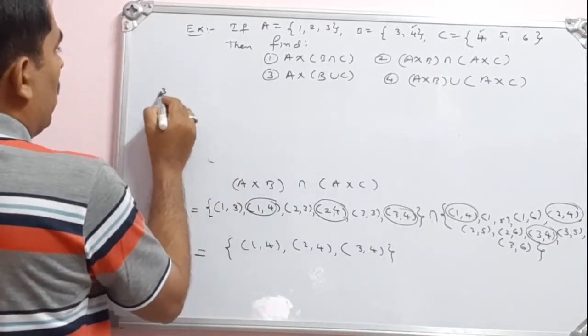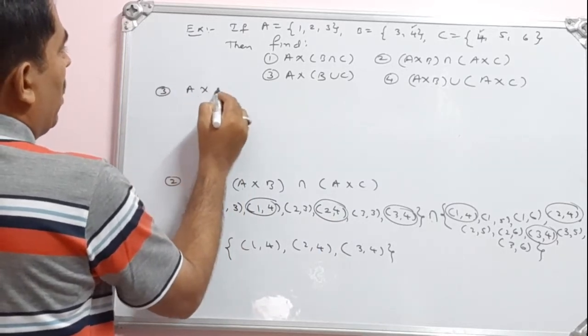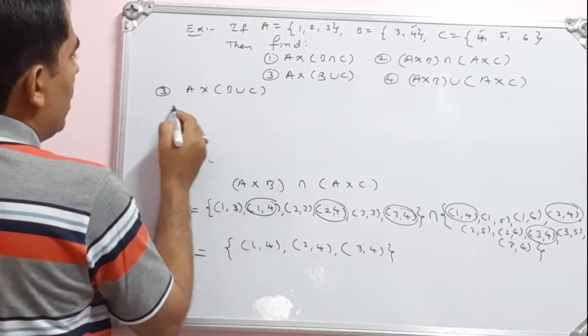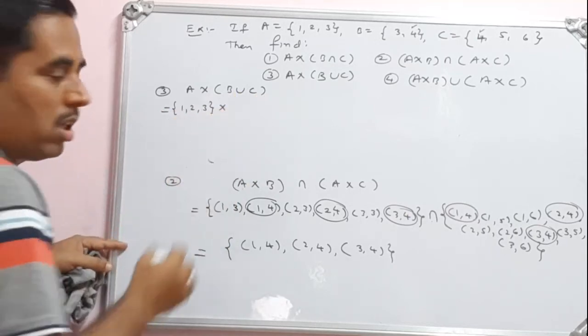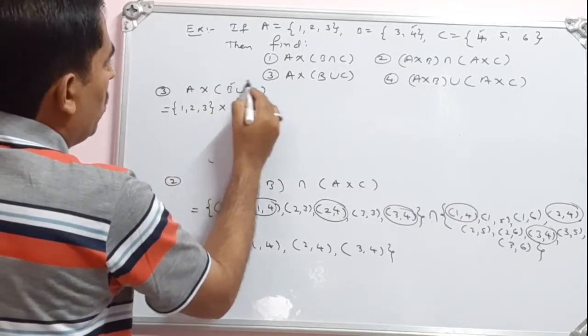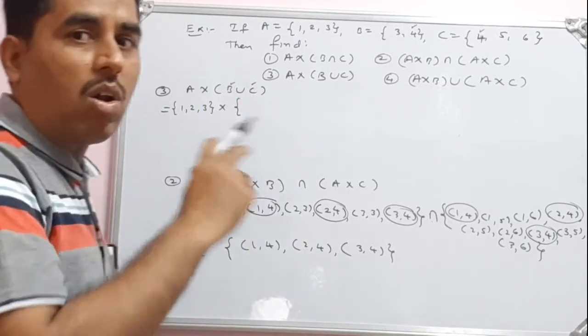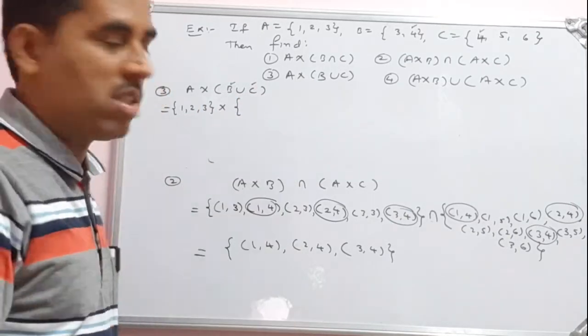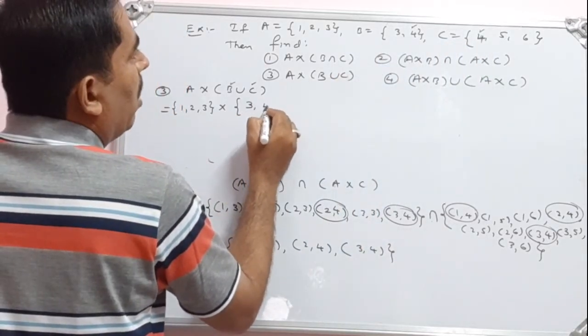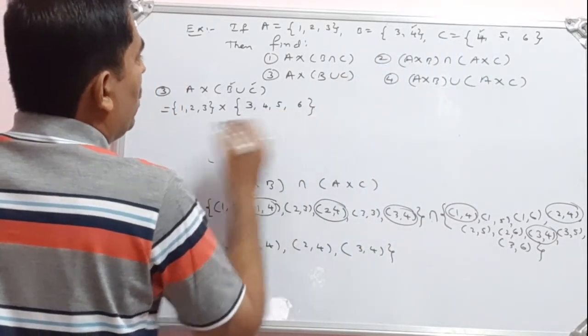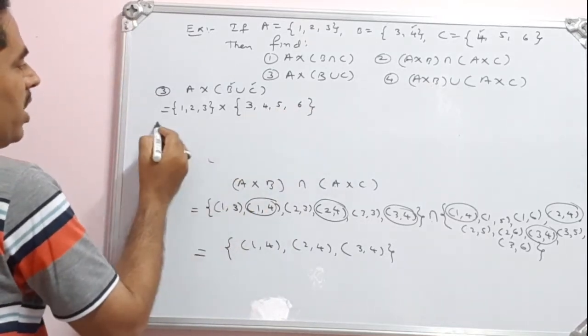Okay, this third one: A cross (B union C). Let me write the first set as it is: A is 1, 2, 3, cross B union C. Union of two sets means writing all the elements without repetition, only once. So B union C is 3, 4, 5, 6.